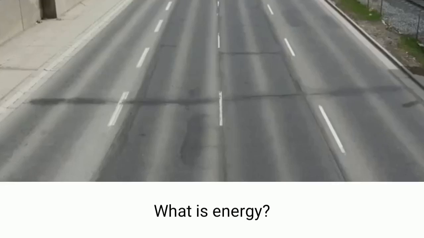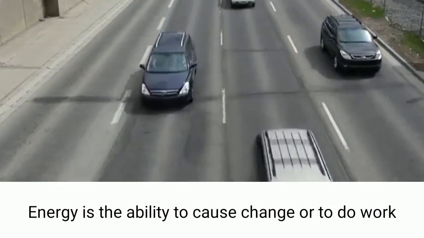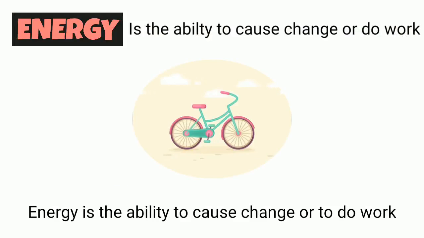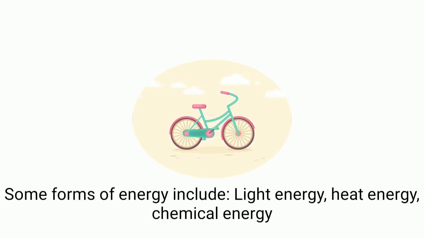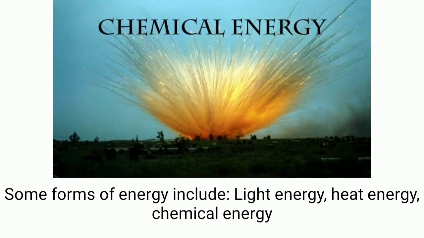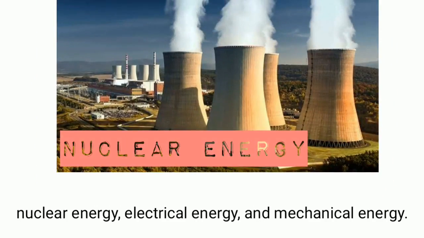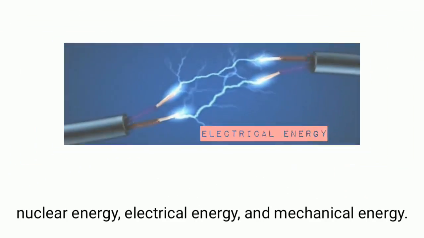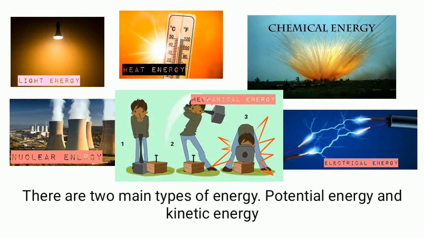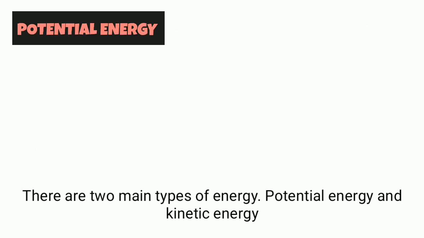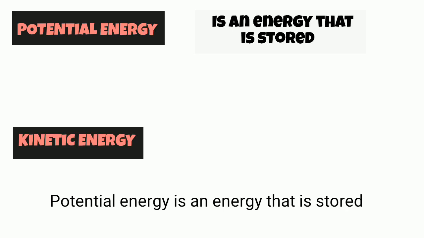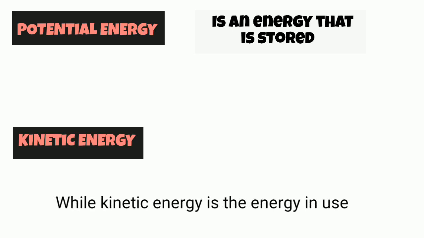What is energy? Energy is the ability to cause change or to do work. Some forms of energy include light energy, heat energy, chemical energy, nuclear energy, electrical energy, and mechanical energy. There are two main types of energy: potential energy and kinetic energy. Potential energy is energy that is stored, while kinetic energy is energy in use.